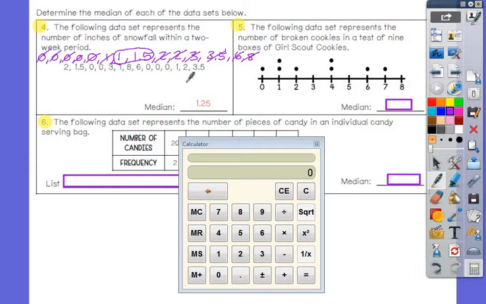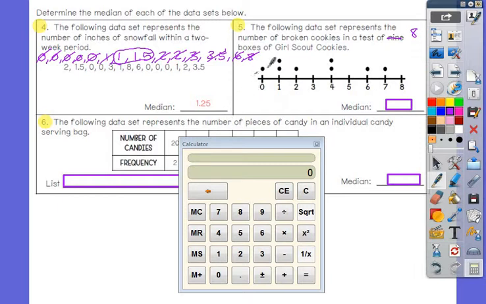Number 5 has a dot plot. And it says there's 9 dots, but I'm pretty sure I only see 8 dots. How about y'all? Yep. I only see 8 of them. There's only 8. Okay. So I could sit here and write all of these numbers out, but aren't the dots kind of in order? Yeah.